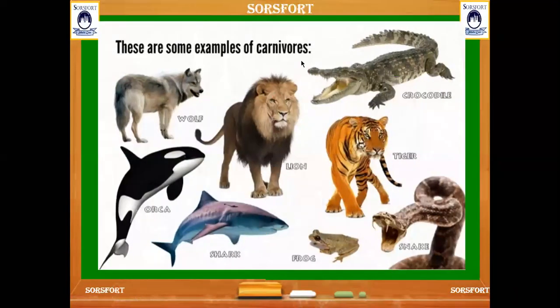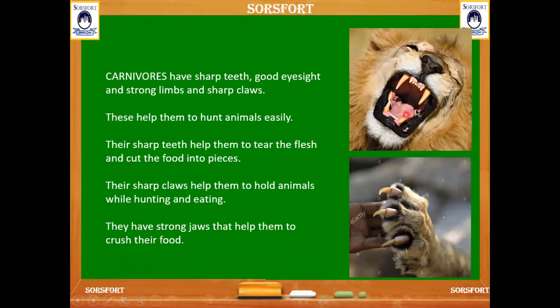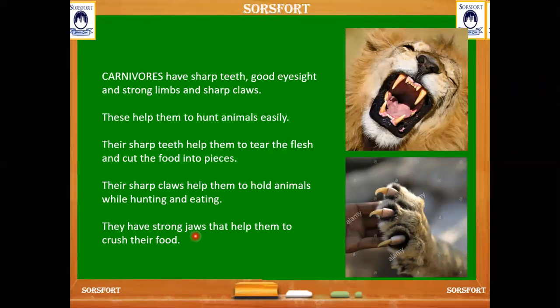These are some examples of carnivores: wolf, lion, crocodile, tiger, orca, shark, frog, snake. These are all carnivorous animals. And carnivores have sharp teeth, good sight, and strong limbs. We already discussed these claws. Here you can see the sharp claws of the carnivores, which help them to hold the animals while they are hunting and eating. And they too have strong jaws in their mouth, which help them to crush their food properly.